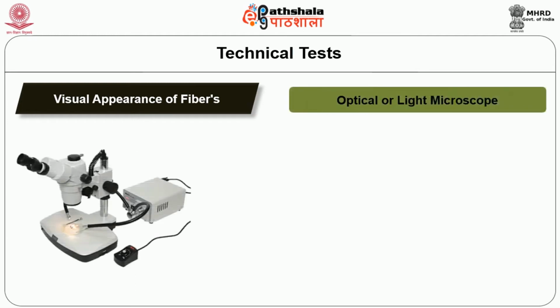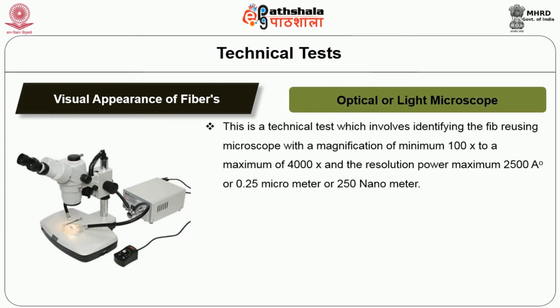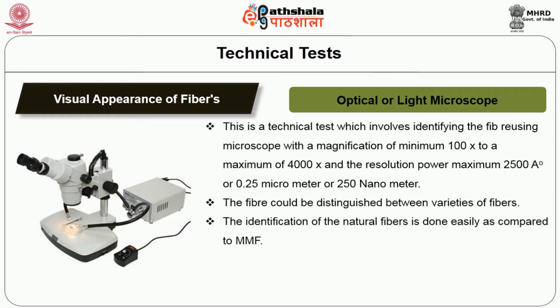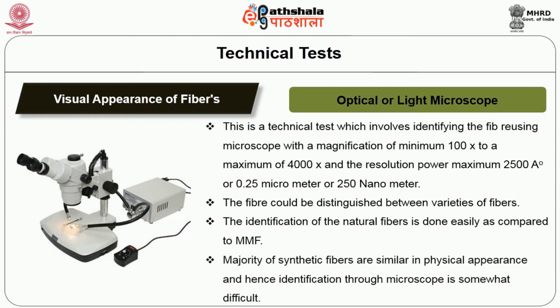Regarding the optical microscope, this is a technical test which involves identifying the fiber using a microscope with a magnification capacity of a minimum of 100 times to a maximum of 4000 times. The resolution power is a maximum of 2500 Angstrom, or 0.5 micrometer, or 250 nanometers. The fiber could be distinguished between varieties of fibers. The identification of natural fiber is done easily as compared to man-made fiber. Majority of synthetic fibers are similar in physical appearance, and hence identification through the microscope is somewhat difficult.